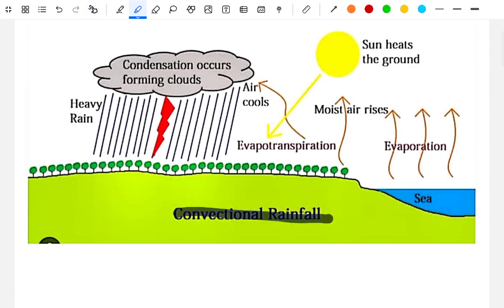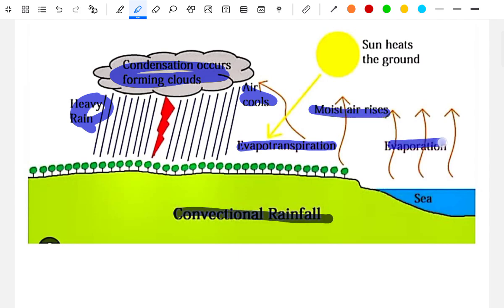Convectional current: the sun heats the ground, evaporation occurs, the moist air rises and cools, condensation occurs, clouds form, and heavy rain follows.